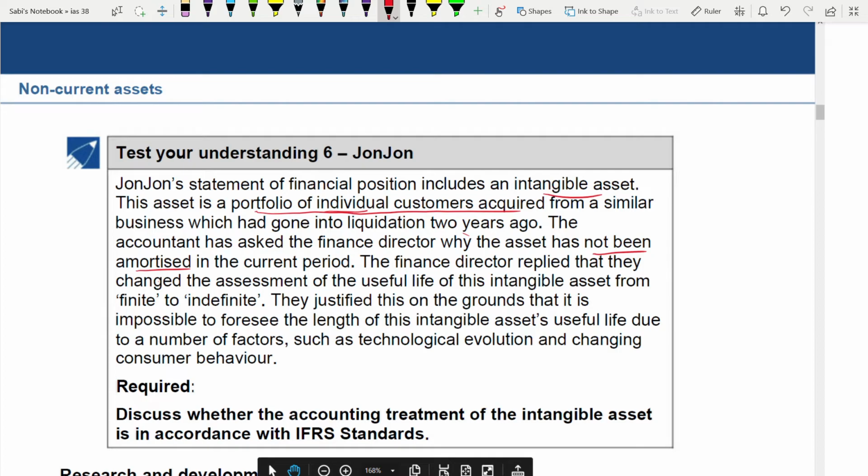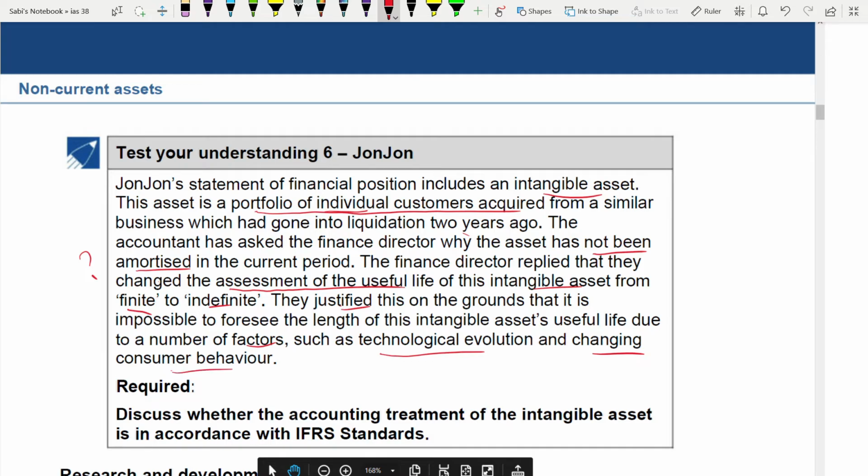So can I understand the issue here? Why has it not been amortized? Should it be amortized or should it not be? That is your question. You need to solve that. In reply, the finance director said there is a change in the assessment of the useful life of this asset from finite to indefinite. They justified it by saying that due to a number of factors, they cannot foresee the useful life of the asset, such as technological evolution, changing customer behavior, and all that.